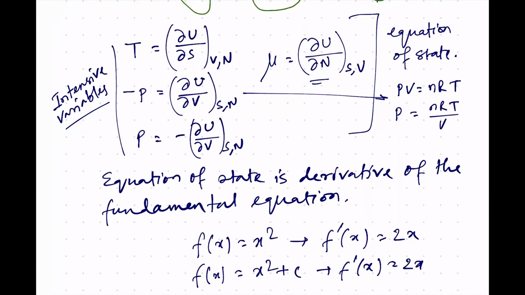Another interesting thing you notice, which we talked about briefly while talking about statistical thermodynamics, is that the temperature is nothing but the change in U with respect to the change in S. So, it means that for a fixed volume and number of particles, whenever there is a change in entropy there will be a change in energy. So, entropy is a monotonically increasing function of energy, because I can write 1 by T as del S by del U.